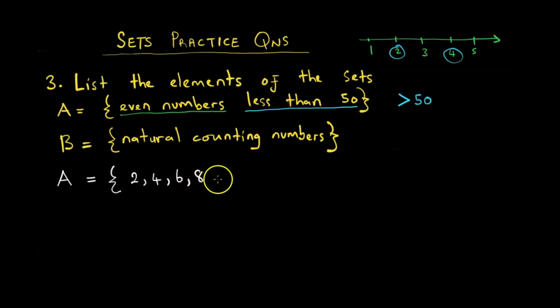Saka talista the first 4 elements tovatazoti and so on. Tonyora the last element, which is what? 48. This will be our final answer. 2, 4, 6, 8, and so on until we get to 48.